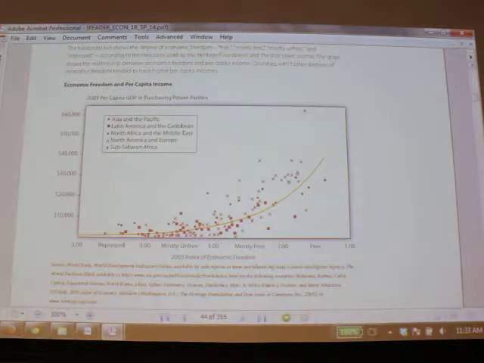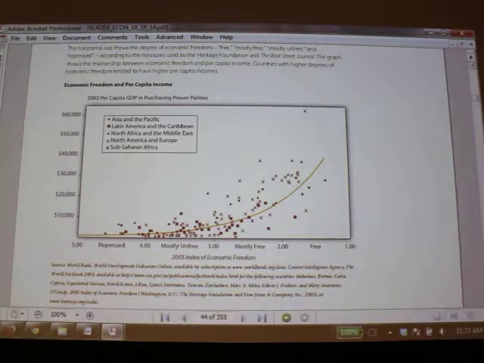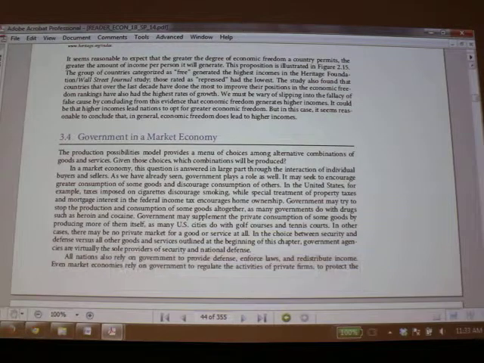This is not a class on empirical methods, so we're going to be focusing more on theory, like the production possibilities curve, comparative advantage, and concepts like that. But I do think it's important to show you the empirical side, because many of you will find jobs analyzing data, for example. Okay, the final section here is about government.